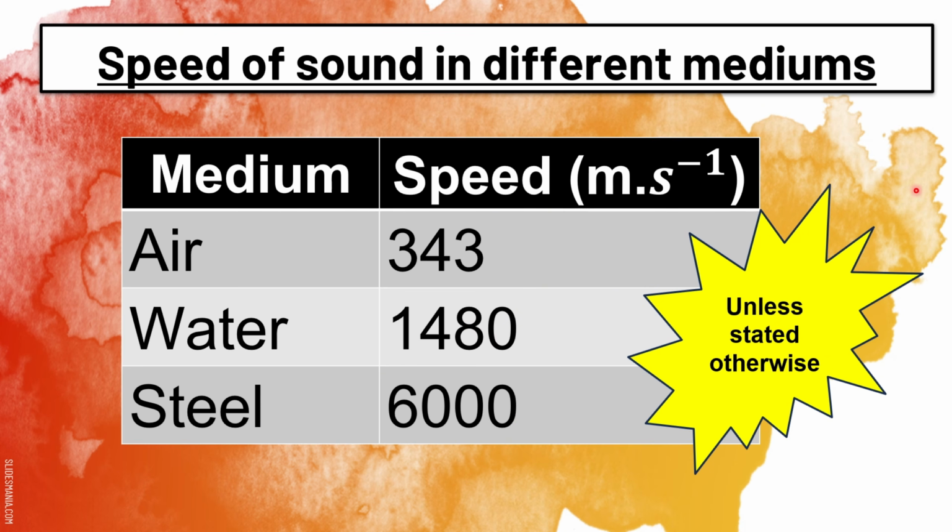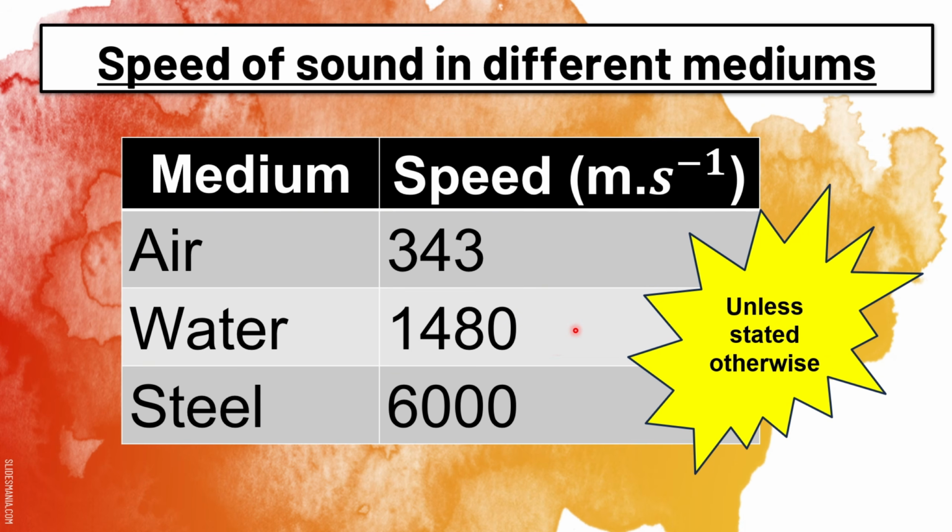So if they ask you a question, for example, calculate the frequency of the sound if the sound is moving through water, and they do not state the speed of sound through water, then you assume that the speed of sound through water is 1,480 meters per second. But let's say they've stated that the speed of sound through water is 1,483 meters per second, then you use the given value.